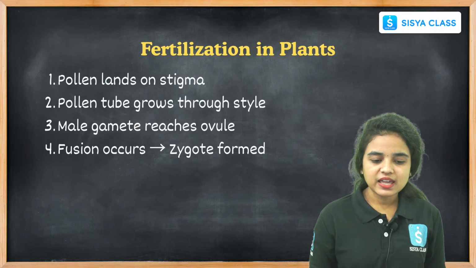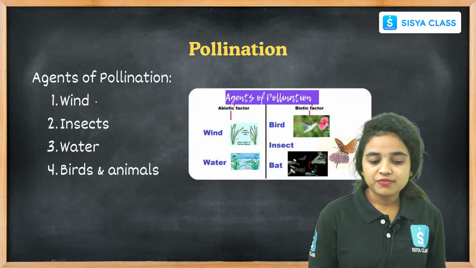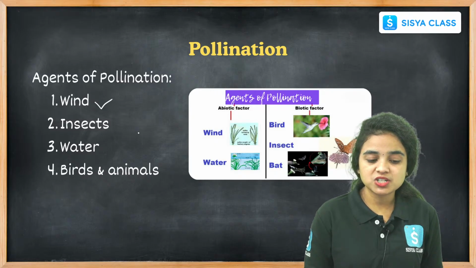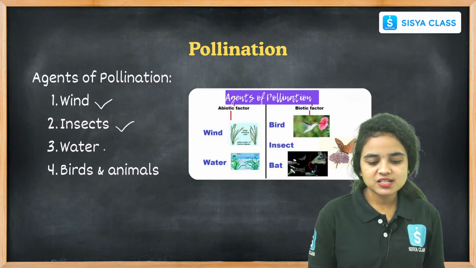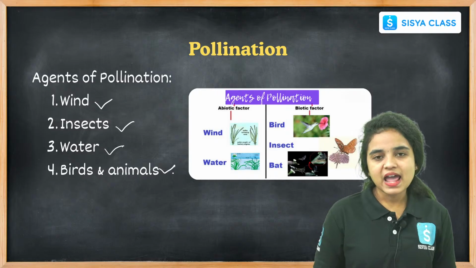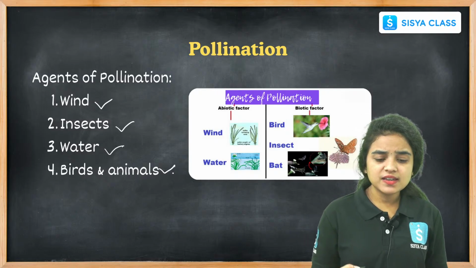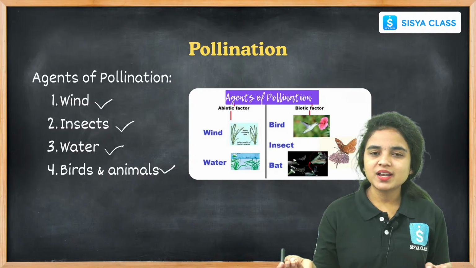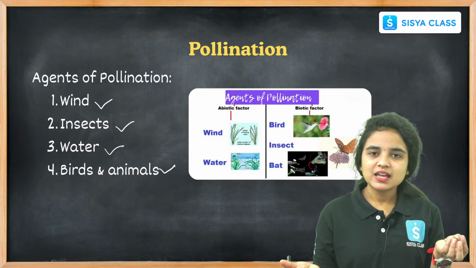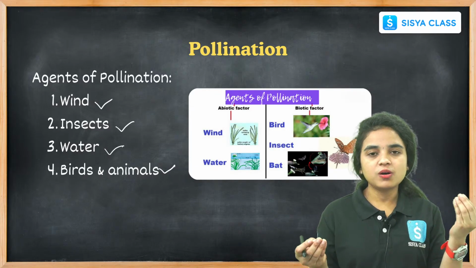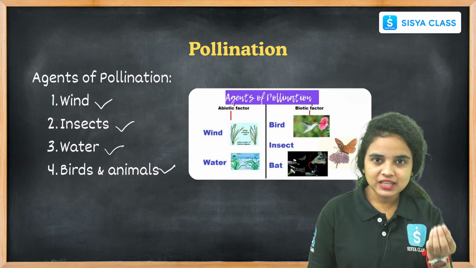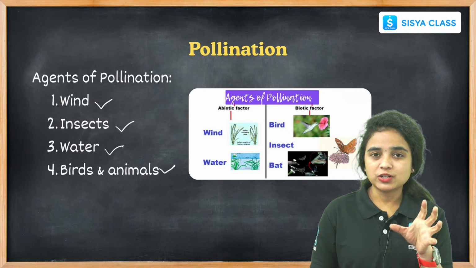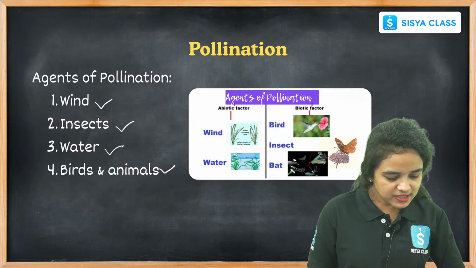Wind is an agent for the pollination process, and insects are agents, water, birds and animals. These are all the agents which help in the pollination process, which carry the pollen grains towards the stigma, right? Even in self-pollination or in cross-pollination, these are the agents that help to reproduce the particular flower, right?